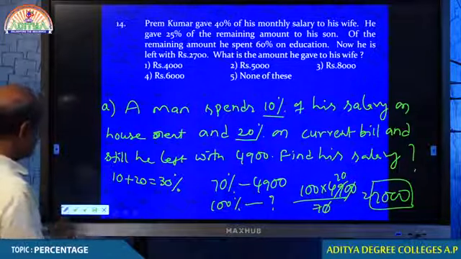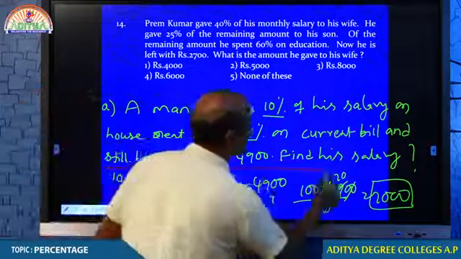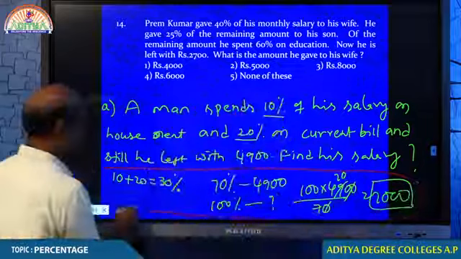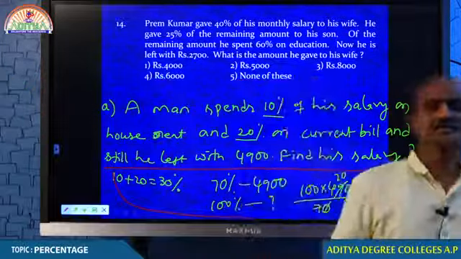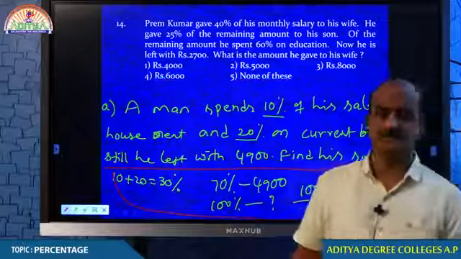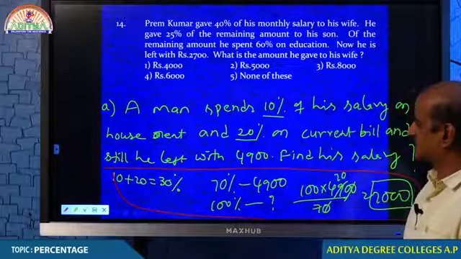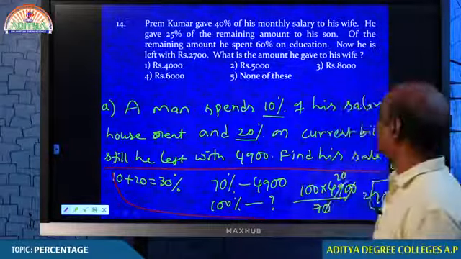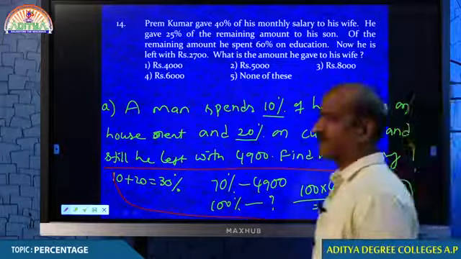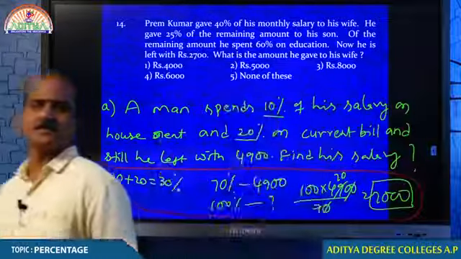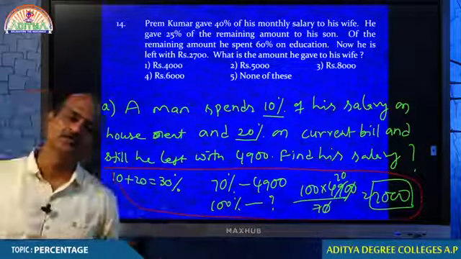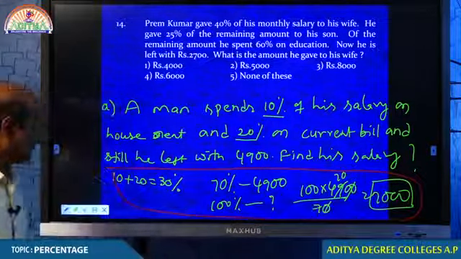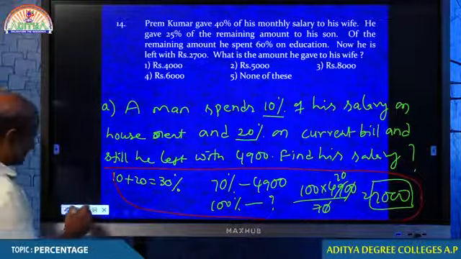Tell me, are you comfortable or not? This is the solution. Can we add 10%, 20% straight away? Yes, we can, because 10% is on salary and 20% on the current bill. Therefore, the remaining is his salary. Are you comfortable, man? Should I give you one more example? Come on, this time we discuss this question in this way.